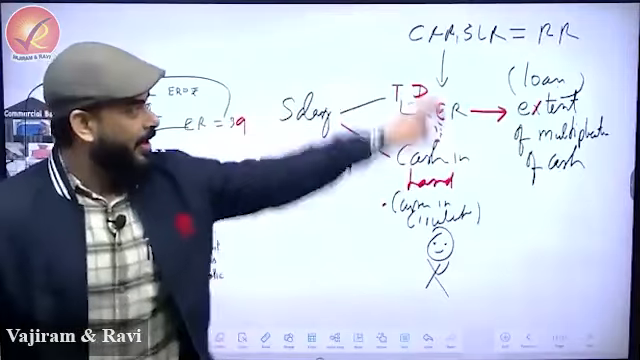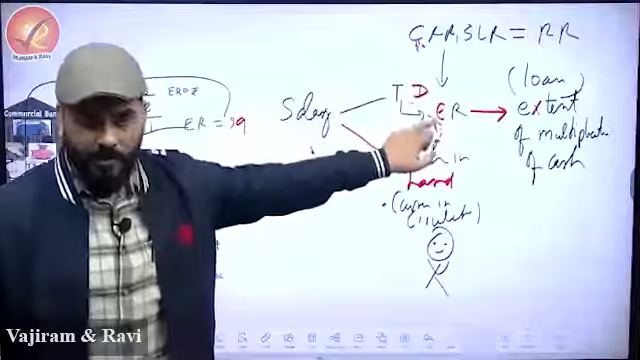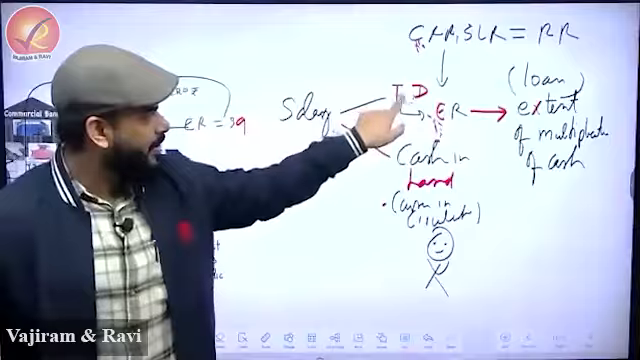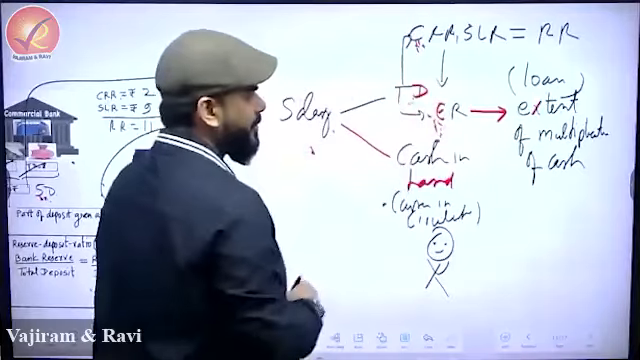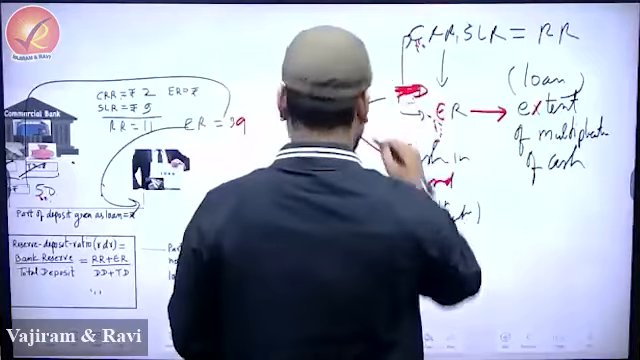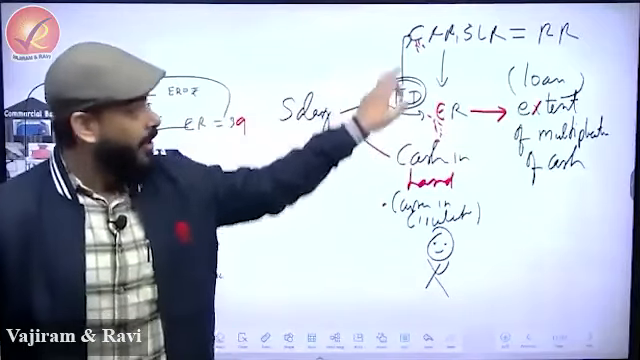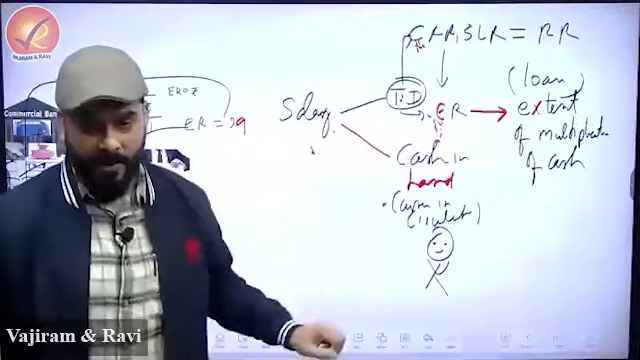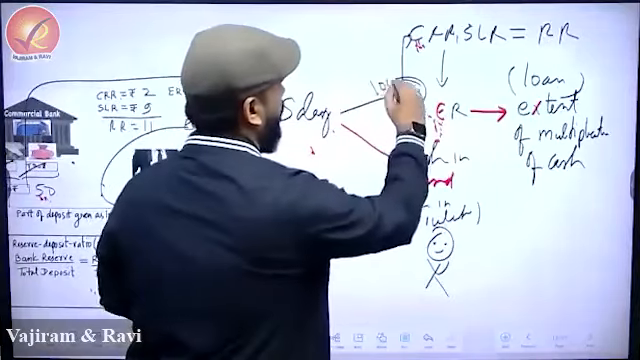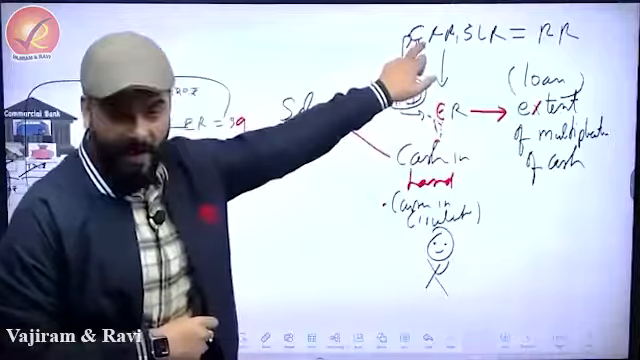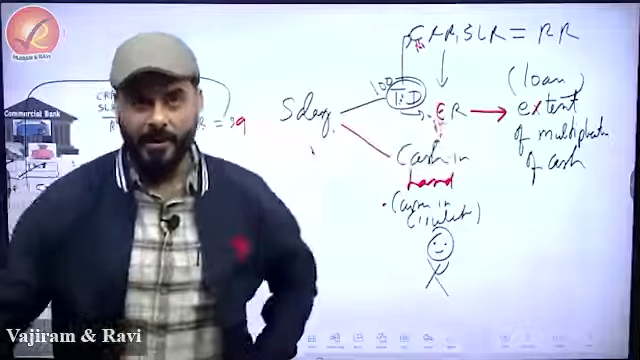And why will the ER be down? If Reserve Bank of India increases this, ER will be down, because the total is fixed. From this total only, you are getting these two components. So this is your total deposit. This is divided into two parts: one is RR, and one is ER. This total is fixed. So suppose this total is 100. Out of this 100, if more goes here, then less will go here. Simple.